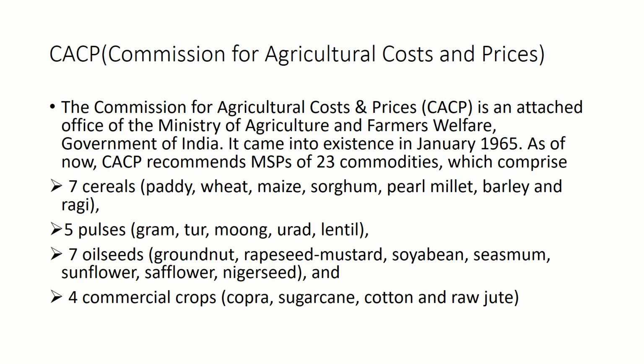CACP is an attached office of the Ministry of Agriculture and Farmers Welfare. It came into existence in the year 1965. The CACP recommends minimum support prices of 23 commodities, which comprise 7 cereals, 5 pulses, 7 oilseeds and 4 commercial crops.